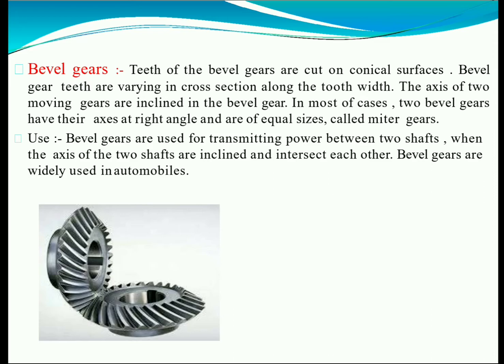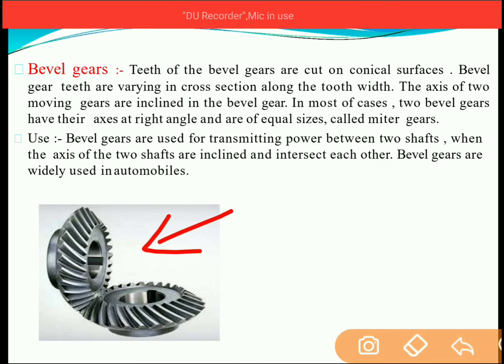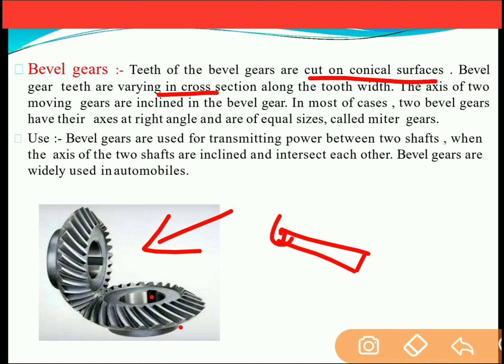Next is the bevel gear. The bevel gear looks like this. The teeth of the bevel gear are cut on a conical surface. The bevel gears vary in cross section. As you see, the cross section of the teeth varies from the inner end to the outer end. So the teeth will vary like this: there is less thickness at the inner end and more thickness at the outer end.